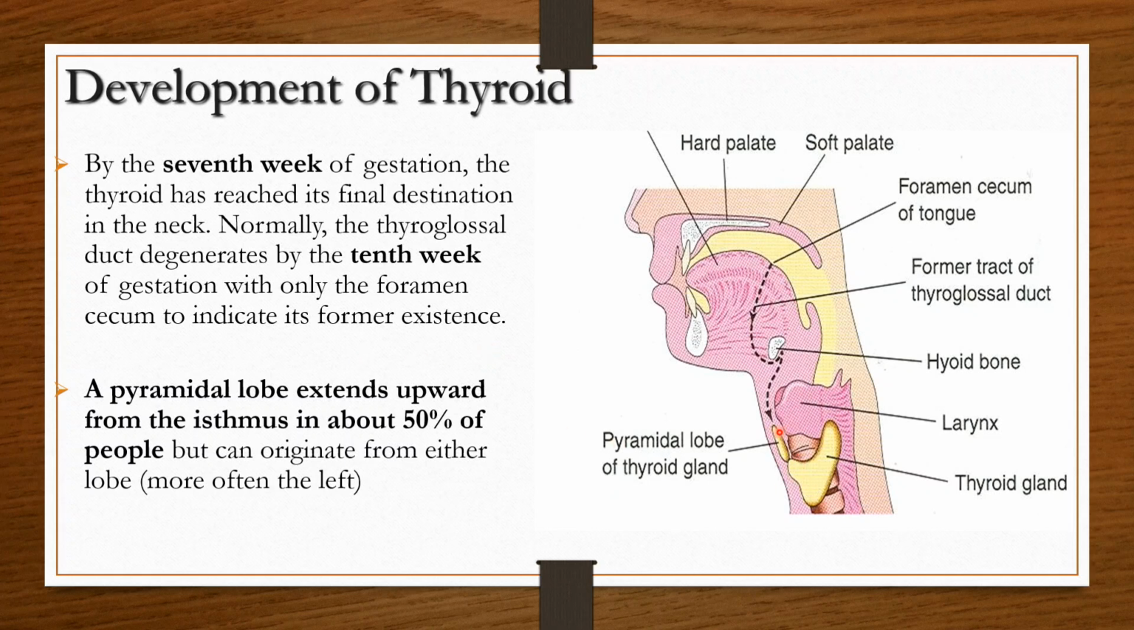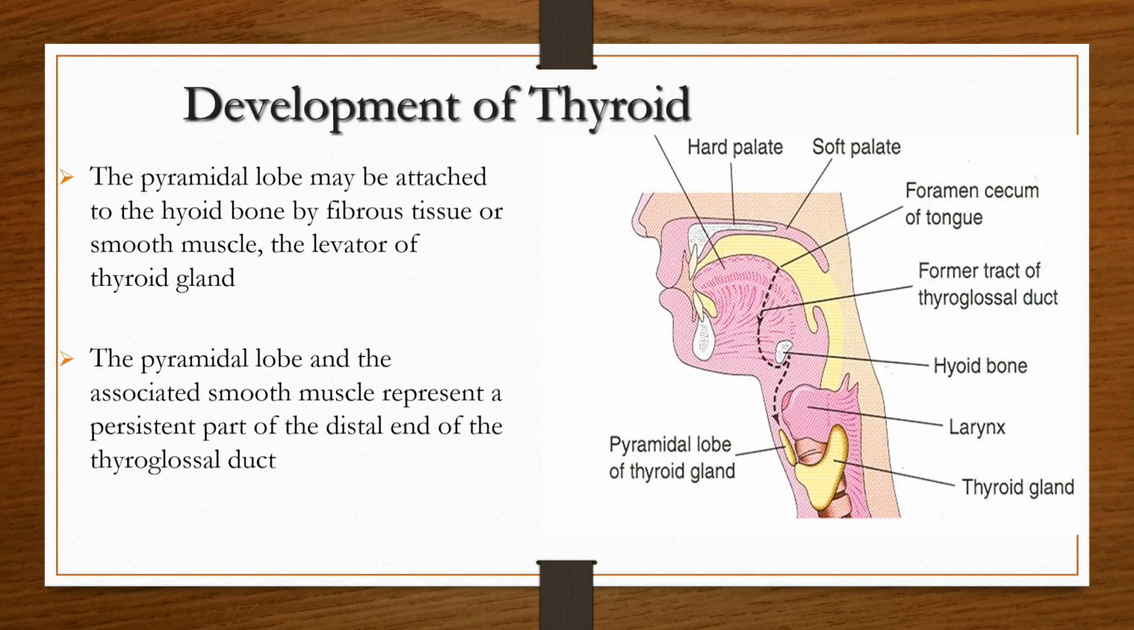Another important point over here is the pyramidal lobe, which arises from the isthmus in 50% of cases, but can also originate from either lobe, more often from the left. The pyramidal lobe may be attached to the hyoid bone by a fibrous band or by smooth muscle, the levator of the thyroid gland. This pyramidal lobe originates from the isthmus, which is also considered the distal end of the thyroglossal duct.